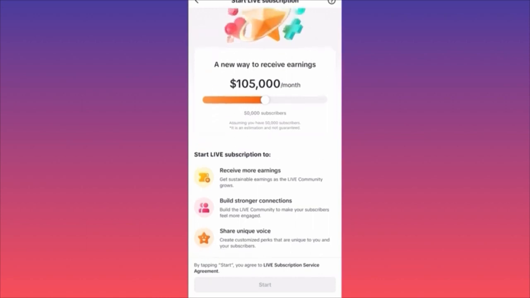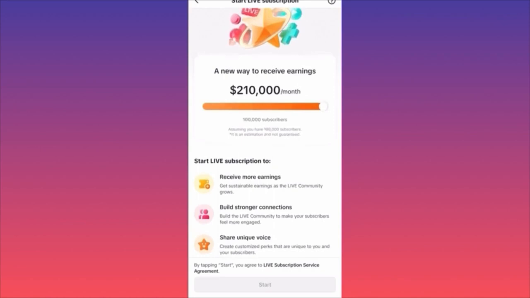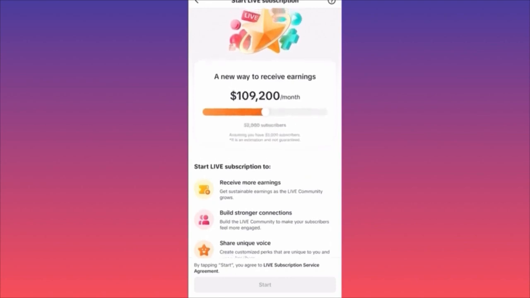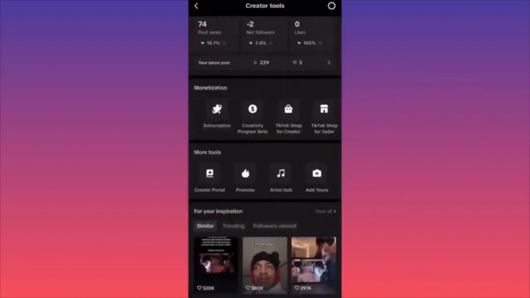How are you going to get this money? Well, receive more earnings, get sustainable earnings for live community growth, build stronger connections, share your unique voice. Essentially over here, you're doing what other people are doing. You can make a max of $210,000 a month. Would you get it? Absolutely, but I think this is only for the superstars, TikTok international superstars. But it's cool, I like the user interface, it's so cool. Next option, of course, is creativity program beta.